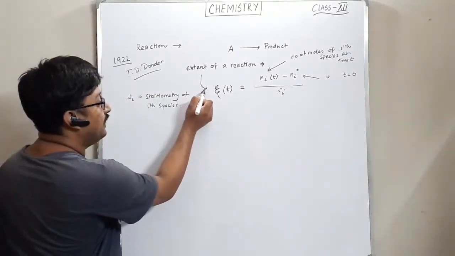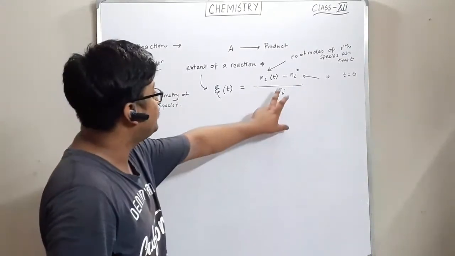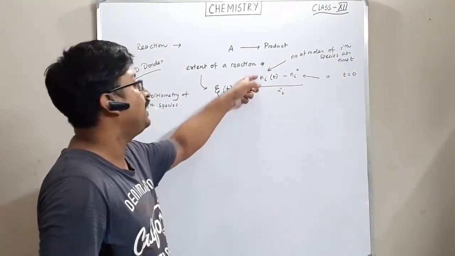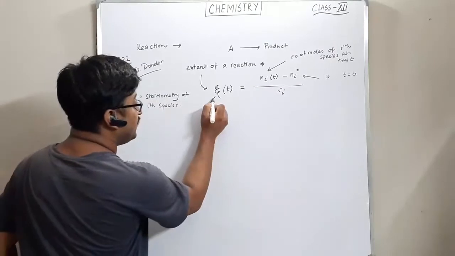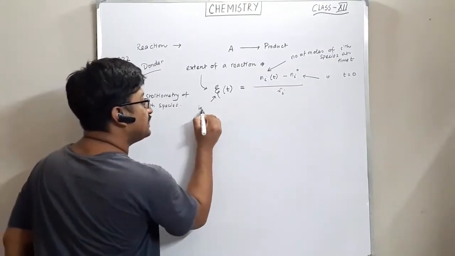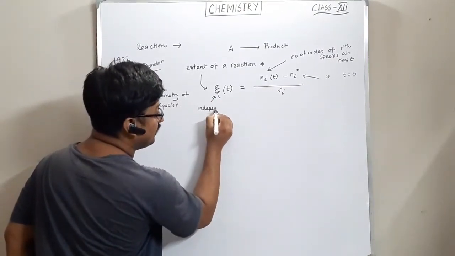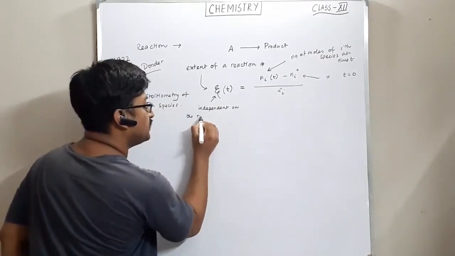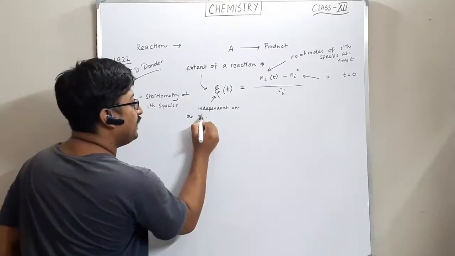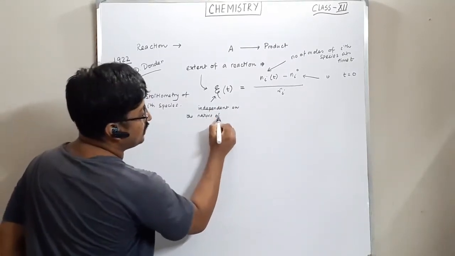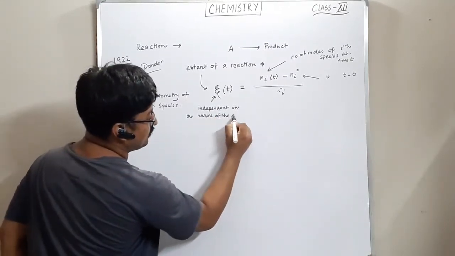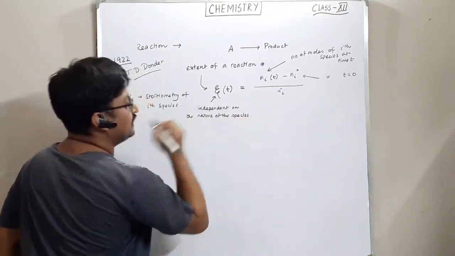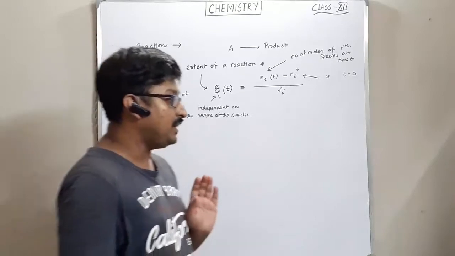So the change in the moles divided by the stoichiometry is called the extent of the reaction. Since this is also moles and this is also moles, definitely it will cancel out. So the extent of reaction is independent of the nature of the species.